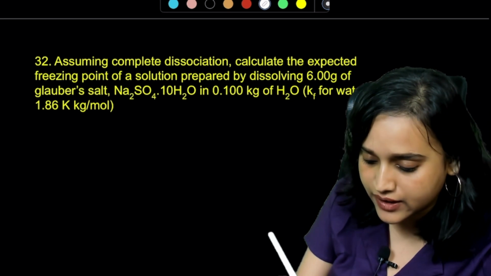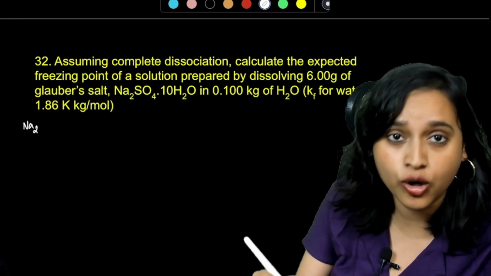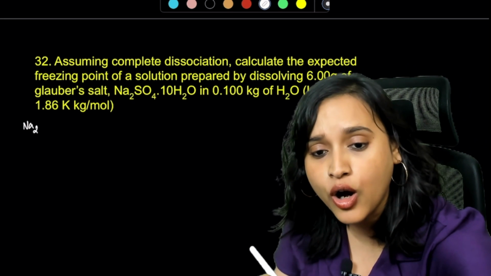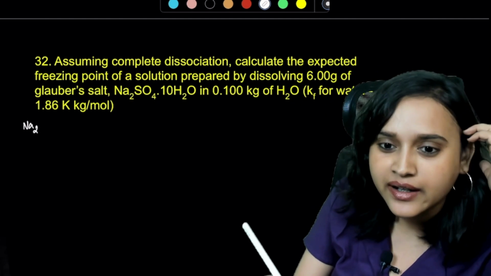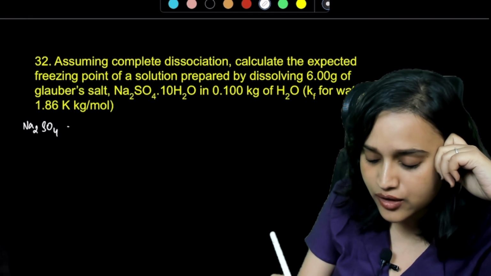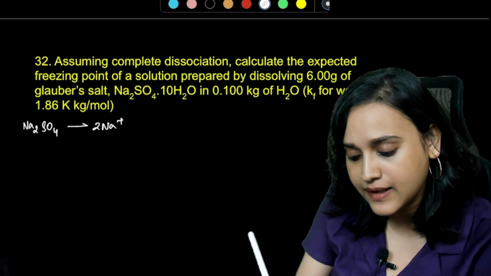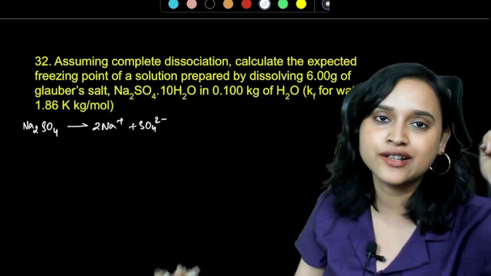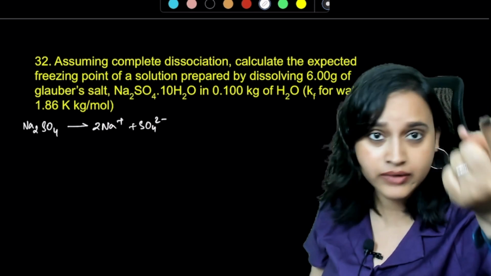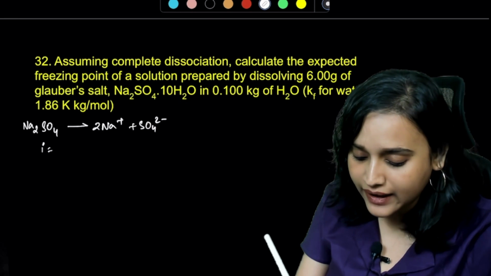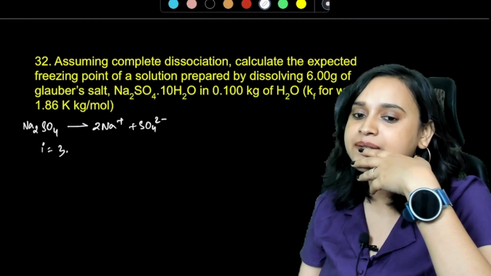How are we going to solve it? Let's solve it. So basically you have Glauber salt, everybody. The Glauber, that's a very weird name. So if I have Na2SO4, Na2SO4 is going to dissociate how? 2Na+ and SO4 2-, is that right? Yes. So Van't Hoff factor is going to be 3 particles, right? So i is equal to 3. Assuming complete dissociation, 3 particles will be formed.